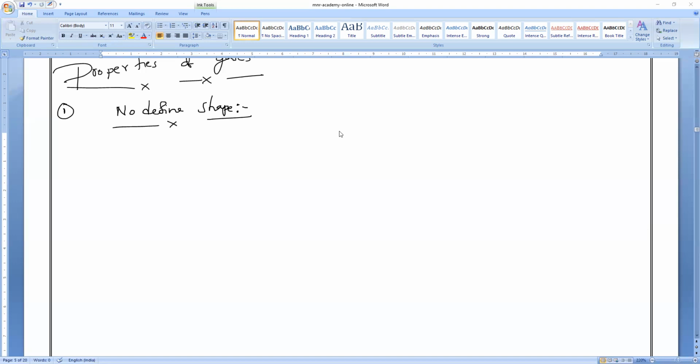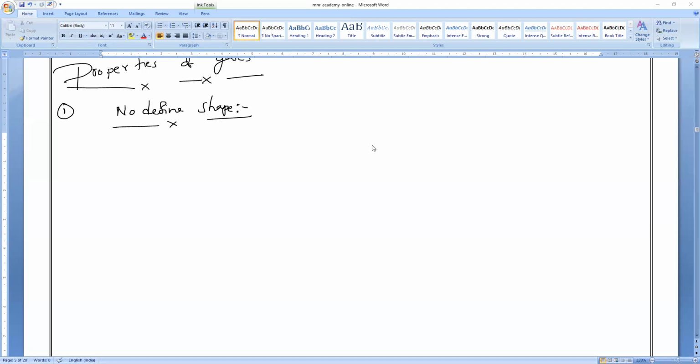And between the particles, do gases have more or less intermolecular space? More intermolecular space, not less. Force is negligible, and particles can move randomly in any direction, everybody.